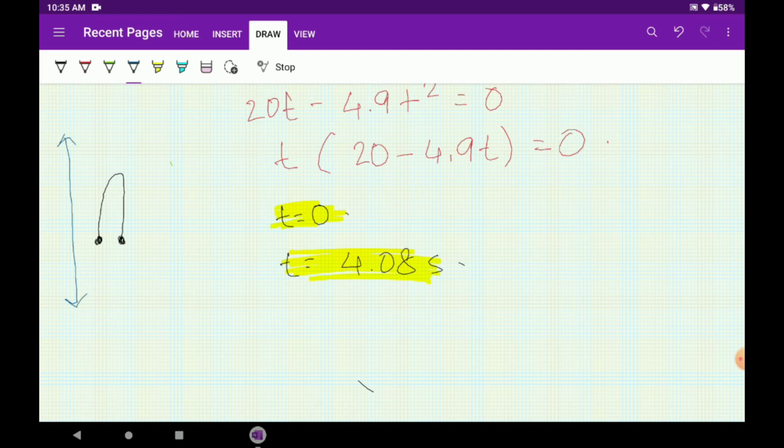So the ball goes upwards and it comes downwards and reaches the same position. So there are two answers. There is nothing to be afraid of. This kind of motion will have two answers because the ball is at the same point at two instants of time. At 0 seconds when the motion was beginning, and at another time when the ball went up and reached the same place.